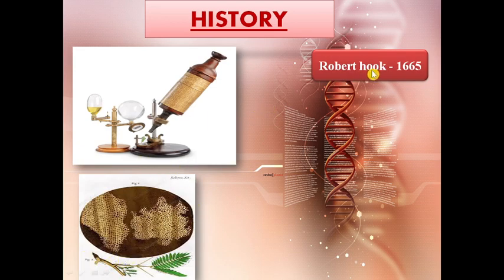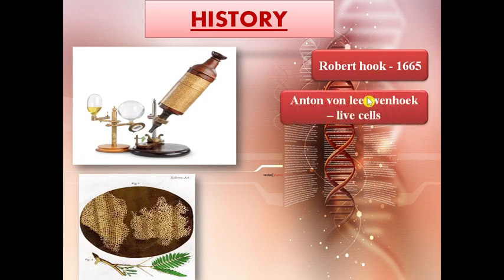After Hooke, many discoveries were made and it was Anton von Leeuwenhoek who designed a simple microscope and observed live cells such as human sperm cells, bacteria, protozoa, RBC, etc. He called those swimming creatures animalcules.